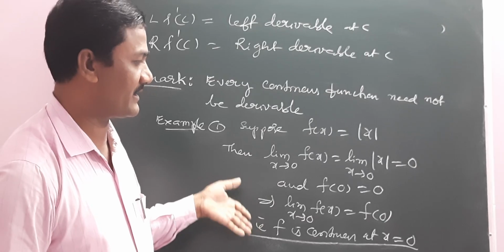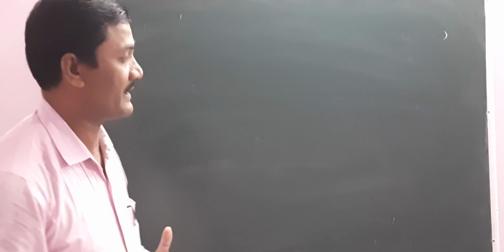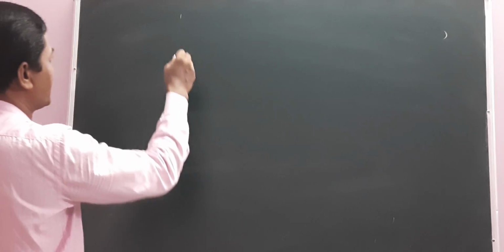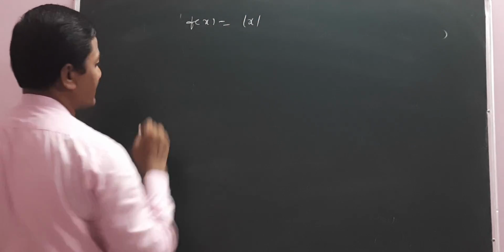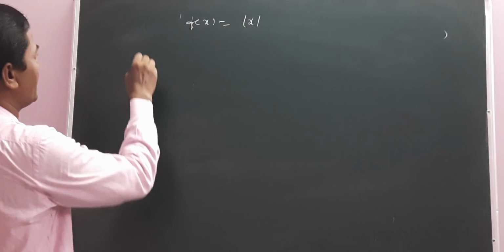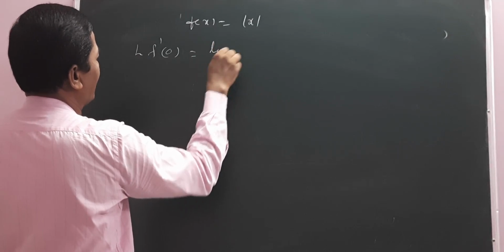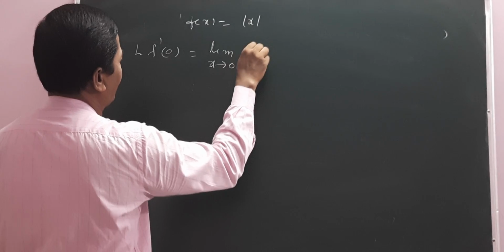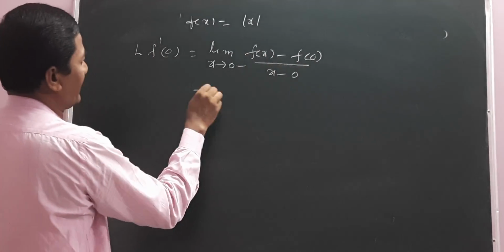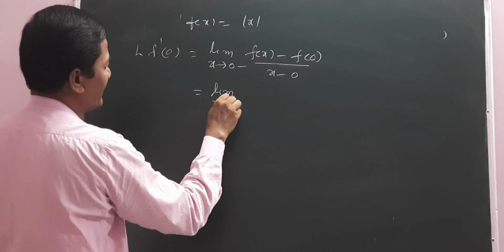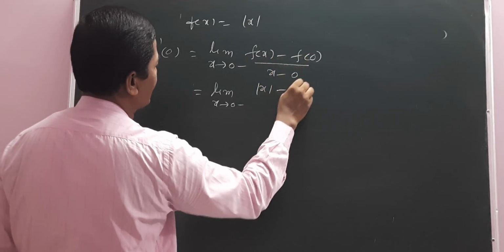Now we can check whether f is derivable or not. Here f(x) is equal to modulus of x. Using the derivative definition, we find LF dash 0: limit as x tends to 0 minus of (f(x) minus f(0)) by (x minus 0), which is limit as x tends to 0 minus of modulus of x by x.